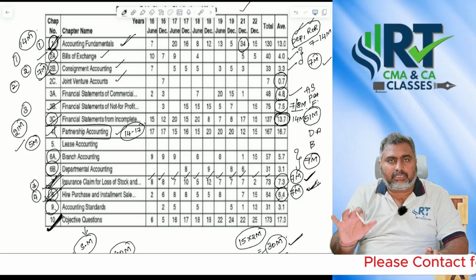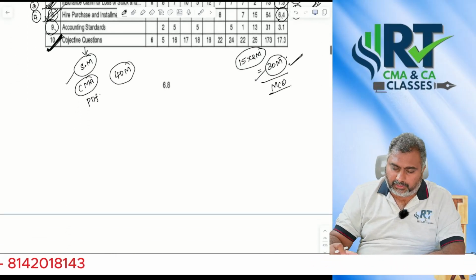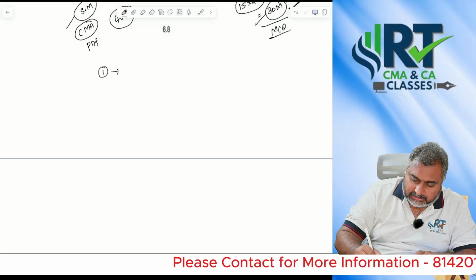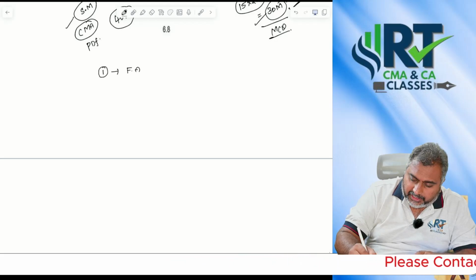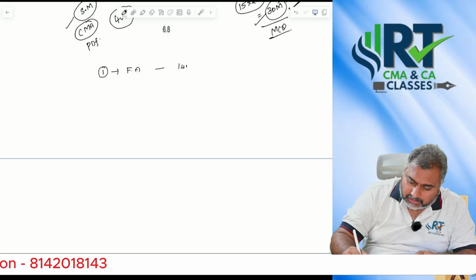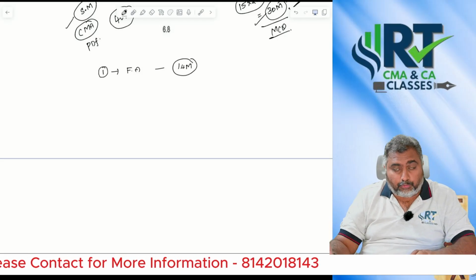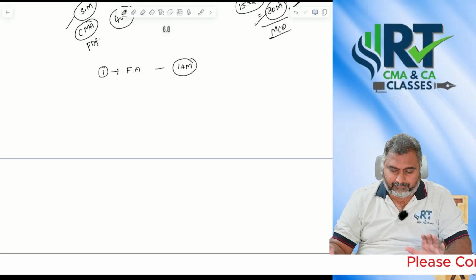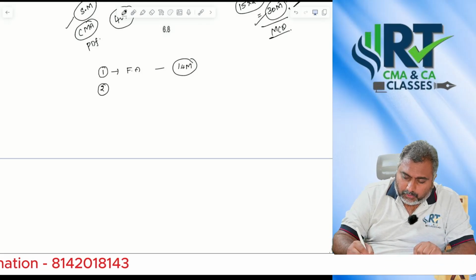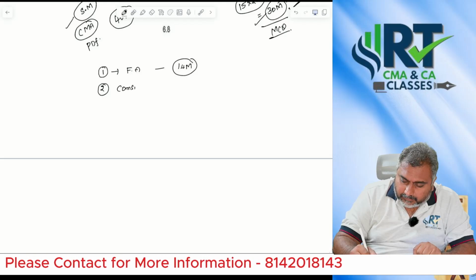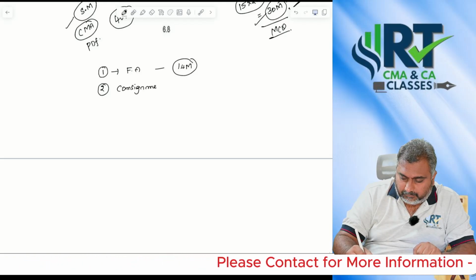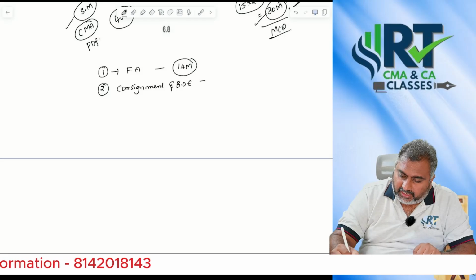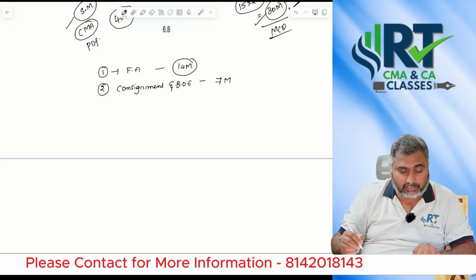Finally, what I want to convey here, just if you want to give me a rough idea, first I will give preference to the first module, that is fundamental accounting. Sir, you can expect 14 marks from this particular area. You may expect more also, but as an average rough basis I am indicating to you. And the second priority, sir, go with consignment and bills of exchange. You can expect 7 marks from this particular area.